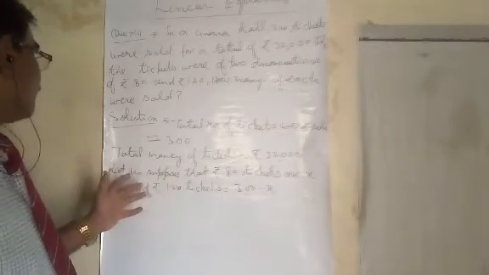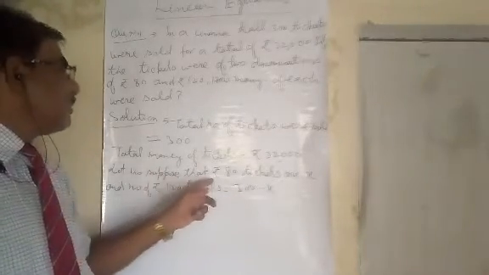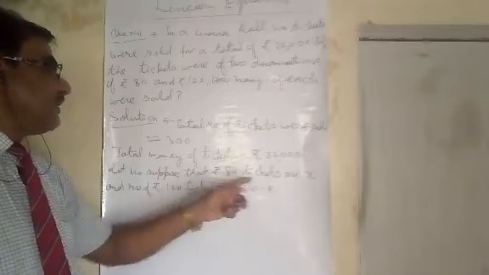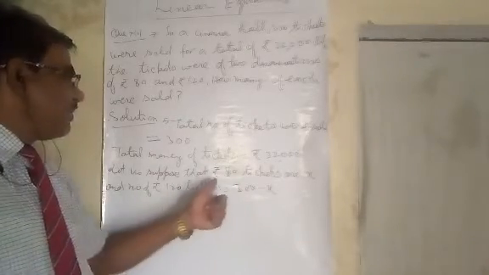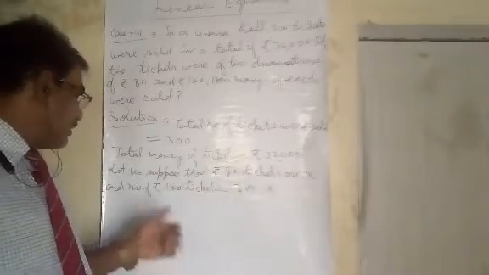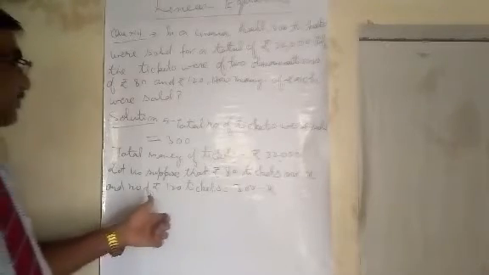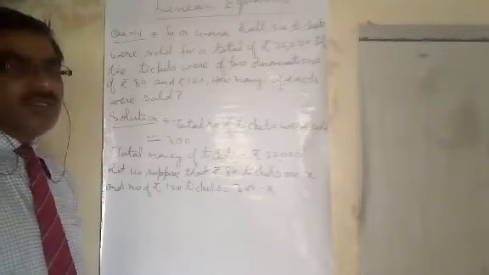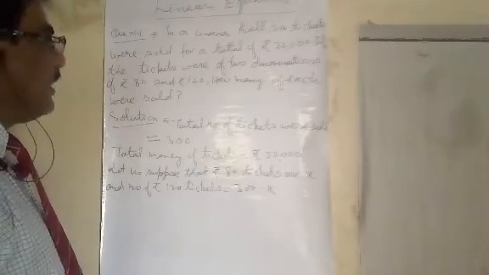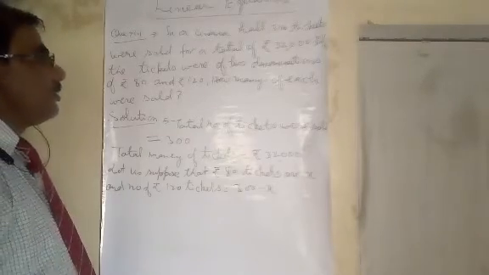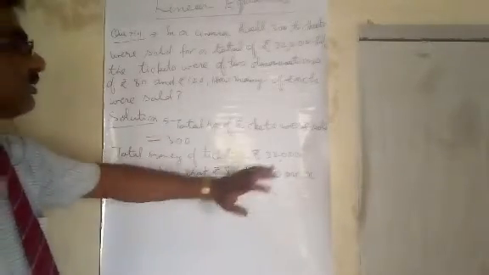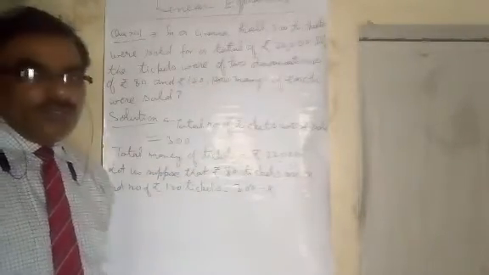We have supposed that the number of rupees 80 tickets is X, therefore the number of rupees 120 tickets will be 300 minus X. The total money for 300 tickets is 32,000.